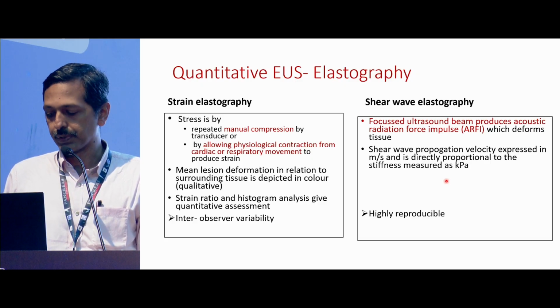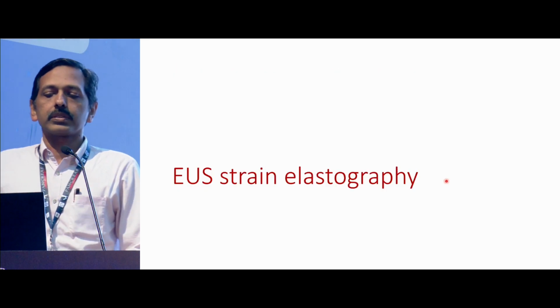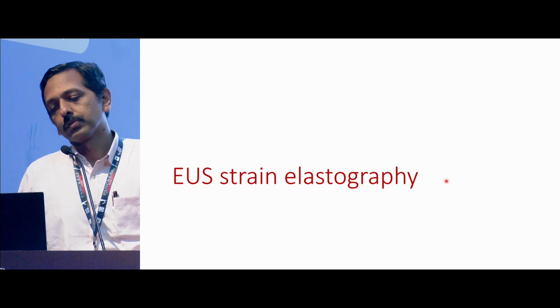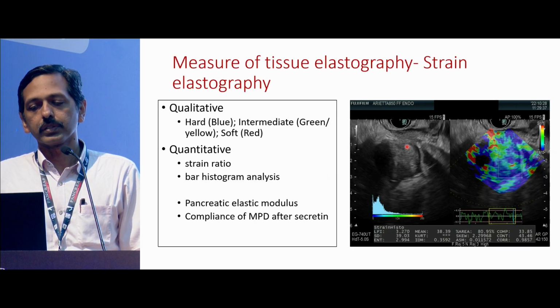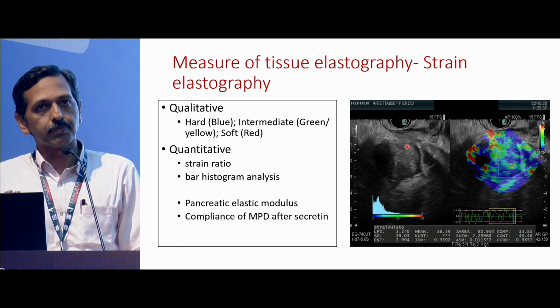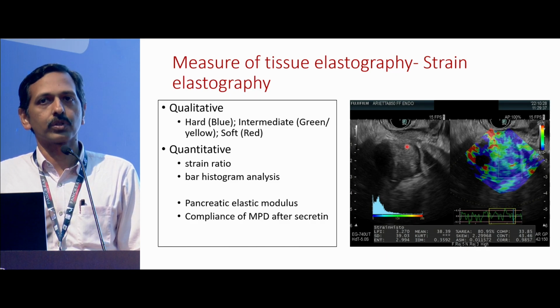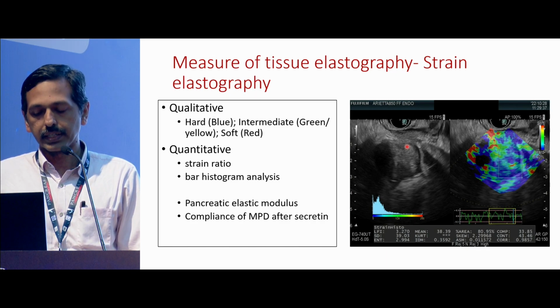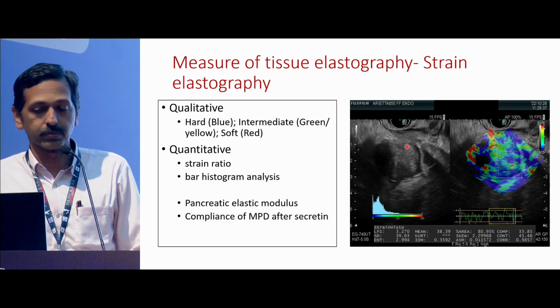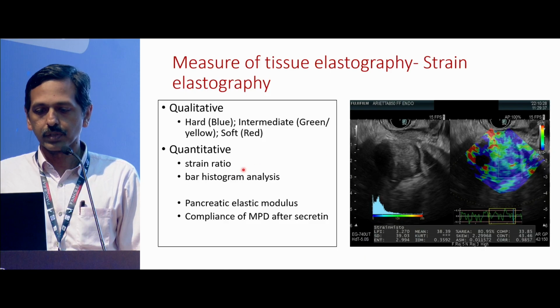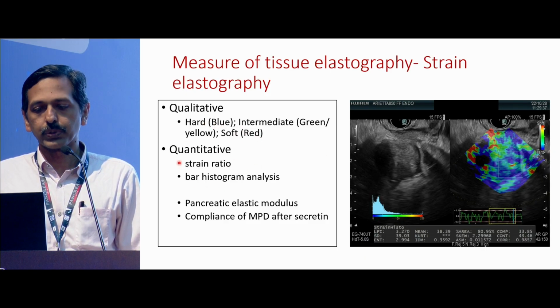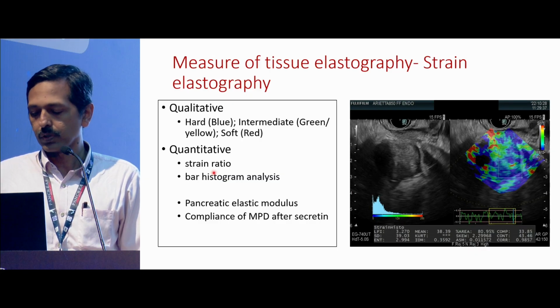This is highly reproducible. But most of us at present, with whatever machines we have, use a strain elastography pattern. This is more often studied with mass lesions of the pancreas, less for chronic pancreatitis, so there is relatively less data, but we'll go through that in the next few minutes. It could be qualitative or quantitative, and it could give a color code map with the hardest tissue being blue and the softest being red. Or, as I told you, it could be measured with a strain ratio or a bar histogram.